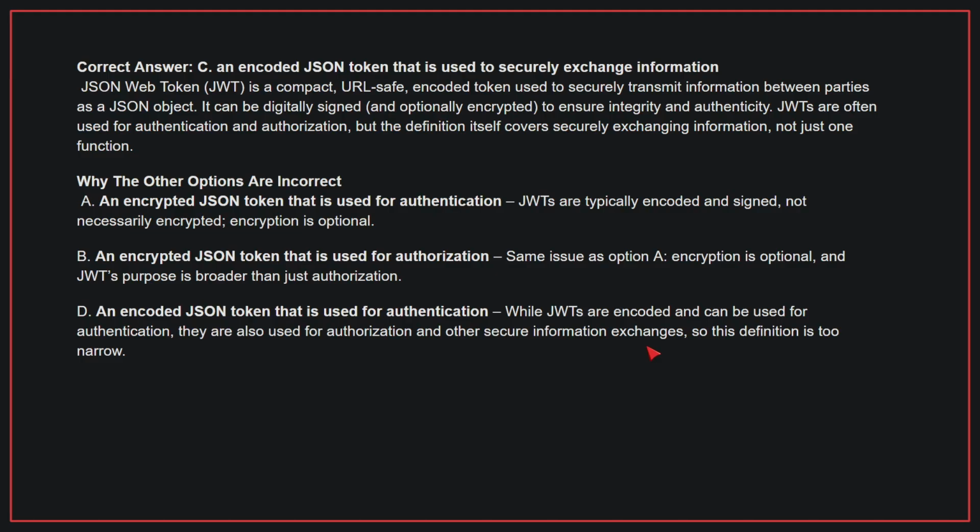Why the other options are incorrect? A. An encrypted JSON token that is used for authentication. JWTs are typically encoded and signed, not necessarily encrypted. Encryption is optional. B. An encrypted JSON token that is used for authorization. Same issue as option A. Encryption is optional, and JWT's purpose is broader than just authorization. D. An encoded JSON token that is used for authentication. While JWTs are encoded and can be used for authentication, they are also used for authorization and other secure information exchanges, so this definition is too narrow. Therefore, the correct answer is C.